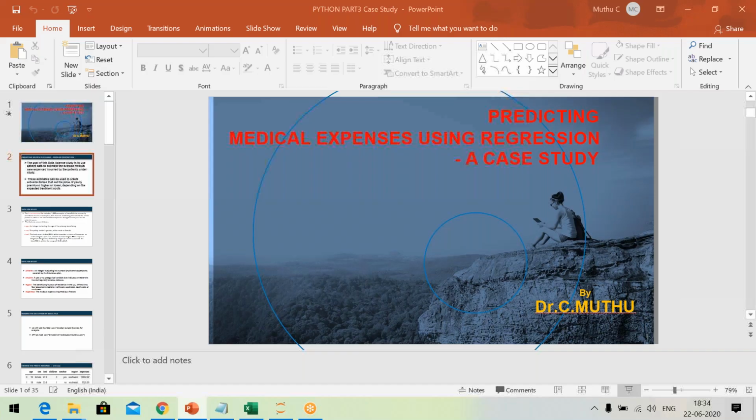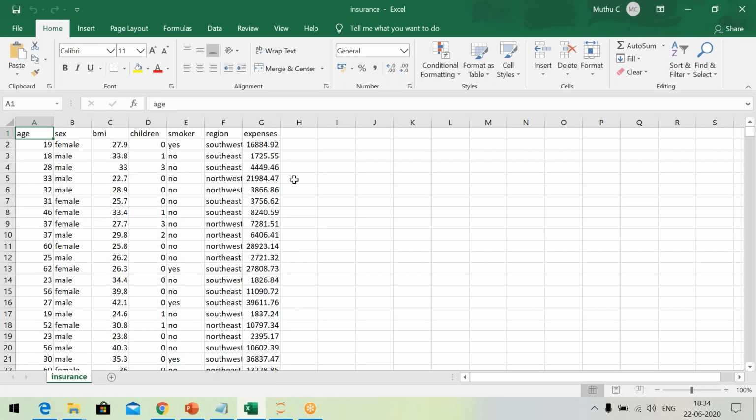Now let us have a look at the data set. For this purpose, what is the goal? The goal is to estimate the medical expenses. See the last column of this table. What's the name of the table? Insurance. The goal of this project is to estimate or predict this column. So this is the dependent variable: the variable that we want to predict or estimate is known as the dependent variable. All the other 6 variables are known as independent variables.